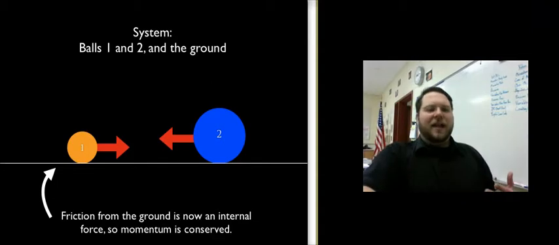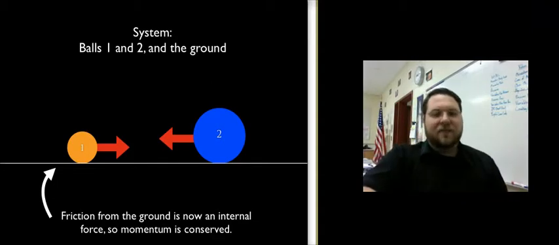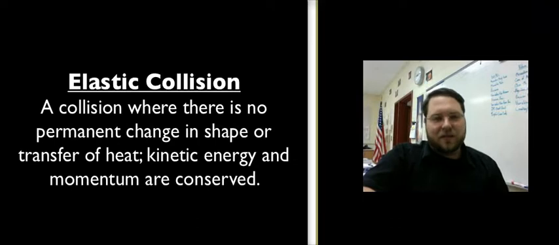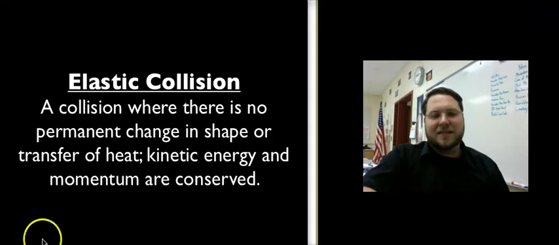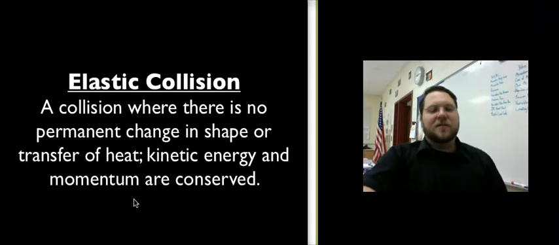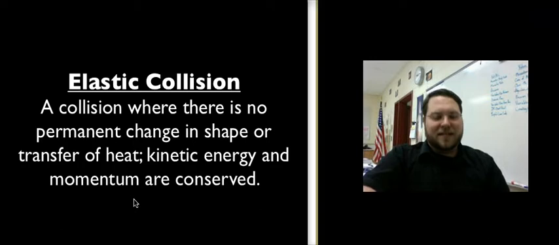All right. Now we're going to look at some collisions and find out that there are actually two types. The first type we're going to look at is called an elastic collision. So that's a collision where there's no permanent change in shape or any transfer of heat. So in this case, kinetic energy, that is how much energy due to motion the objects have, and momentum are both conserved. So the momentum before and after the collision will be the same, and the kinetic energy before and after the collision will be the same. If you're not real keen on what kinetic energy is, don't worry about it. Just for now, it's a number that we'll be looking at.